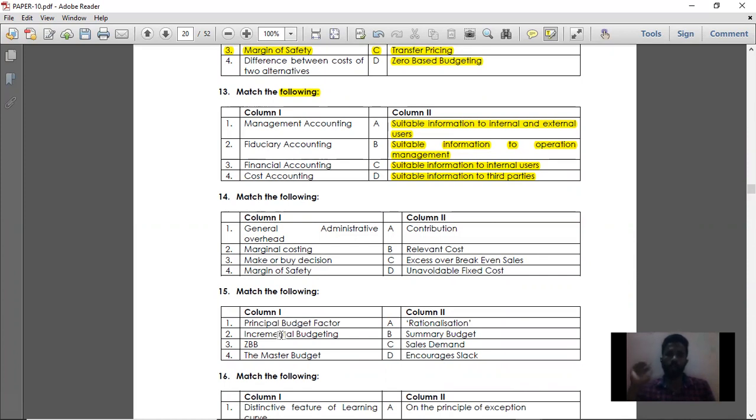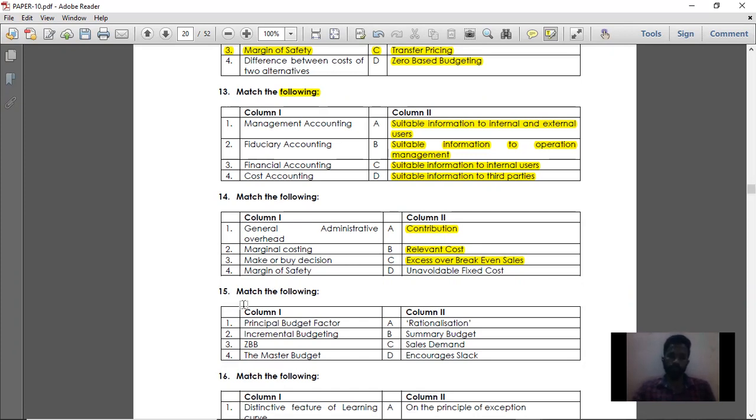Next, point number 2, marginal costing. The technique used in marginal costing is contribution. Make or buy decision is nothing but relevant cost. Relevant cost is the opportunity cost, which is used for make or buy decision. Next, margin of safety, excess over break-even sales. That is, your total sales which is more than break-even sales is nothing but margin of safety sales. That is point number 4. So the 14th match is over.